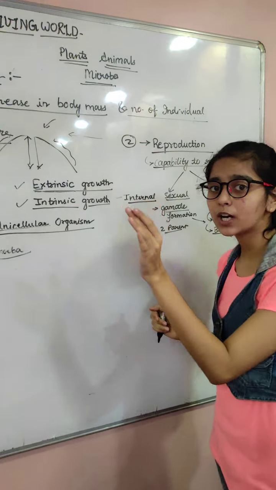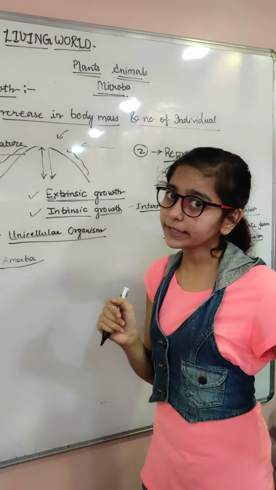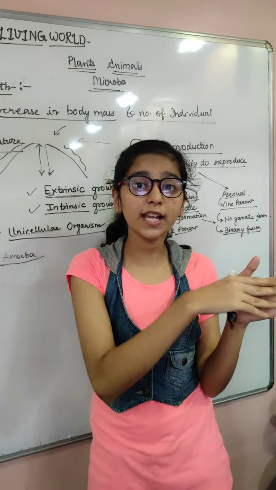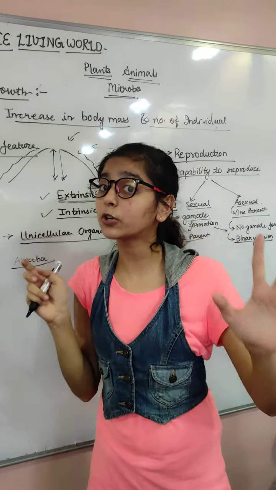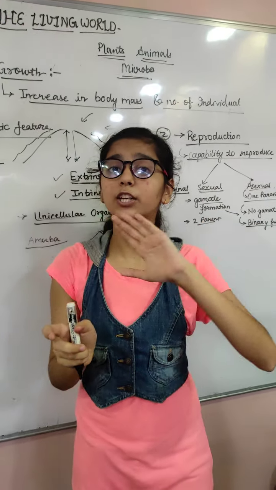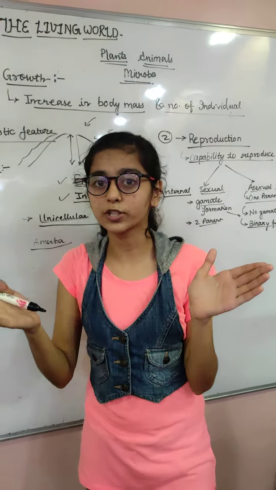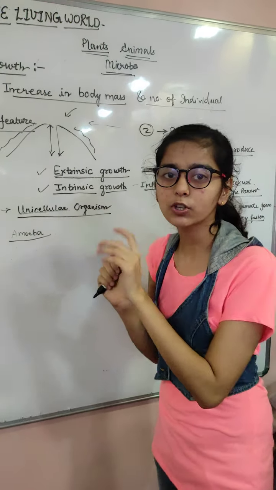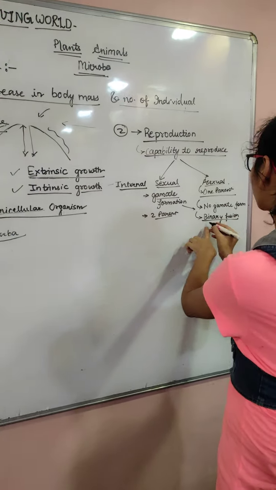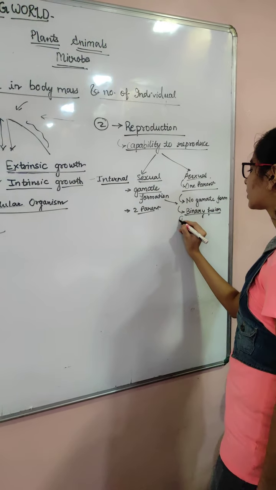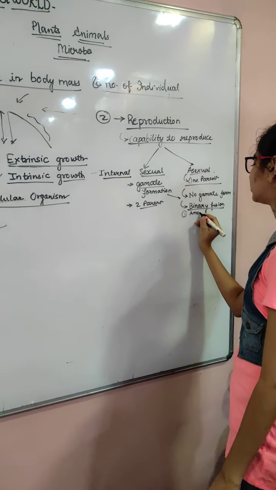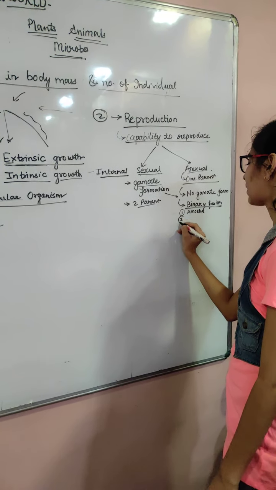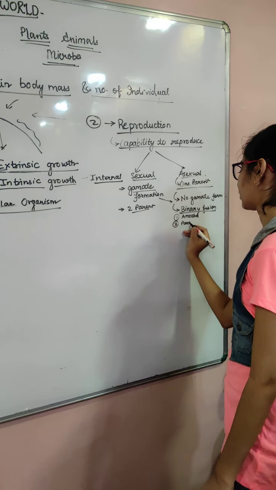I am using the term nucleus, but it can be nucleoid for a prokaryotic cell and nucleus for a eukaryotic cell, because in prokaryotic cells the nucleoid is present instead of a nucleus, since they have no proper nuclear membrane. So we call it nucleoid. For binary fission, the examples are your favorite amoeba, and then paramecium.